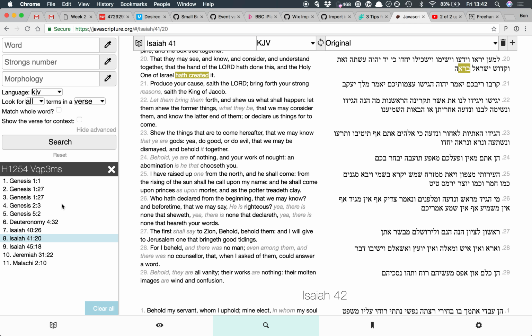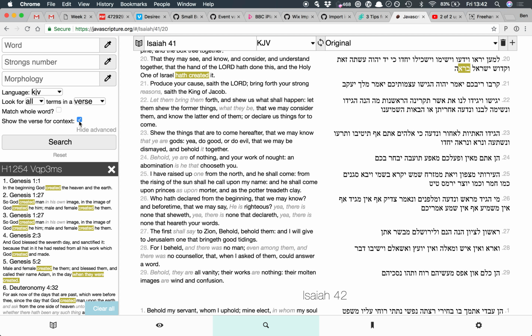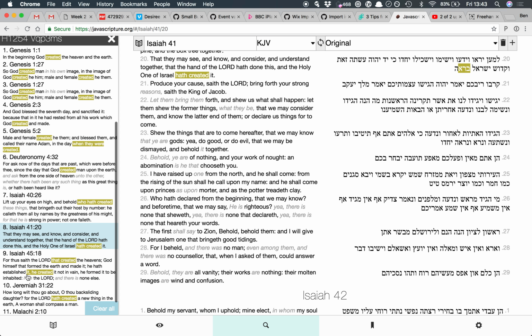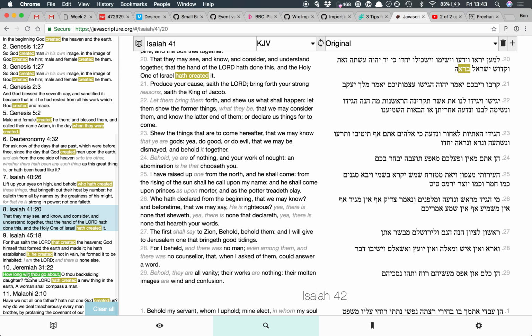So yeah, I think that's it, oh, there's one other feature. This button here, there's something similar that we saw in the last video. It shows the whole verse for context, so if you wanted to explore these verses here, you can do that. And it just makes it easier than flicking through them all.